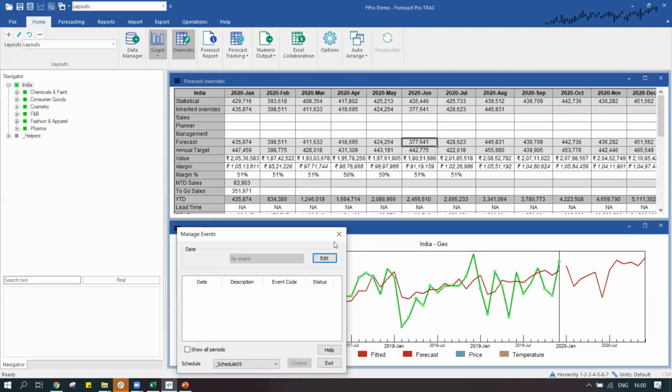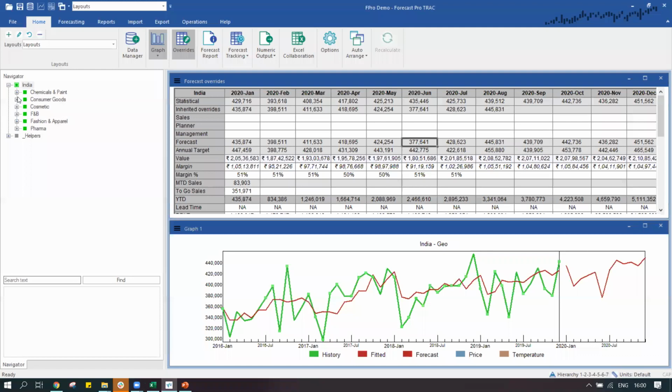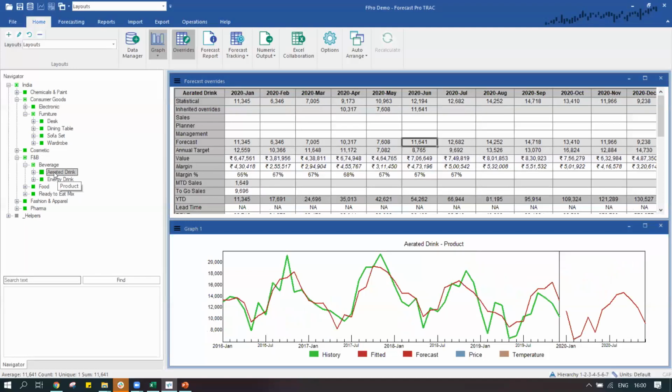If we upload the stock closing information at different points in time, we can, number one, make use of the dynamic regression technique over here to determine whether less stock is impacting our sales or not. That relationship will be determined by the system automatically.